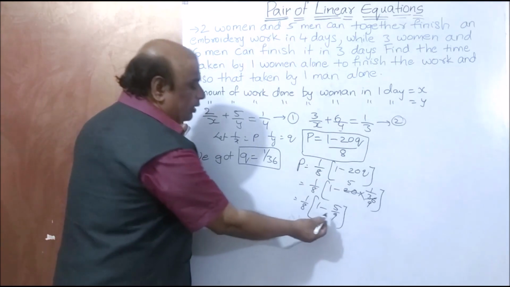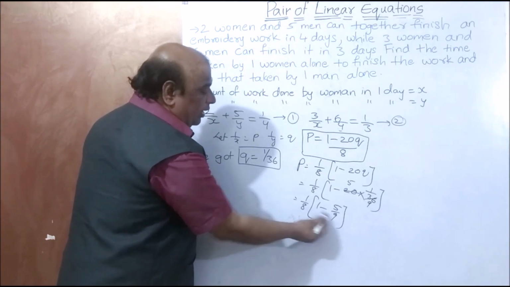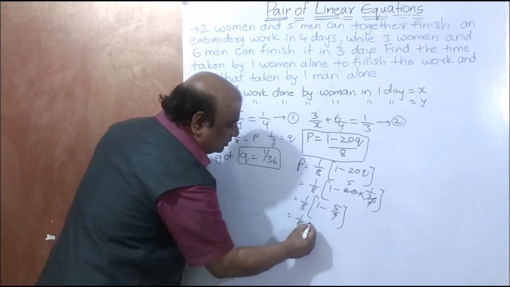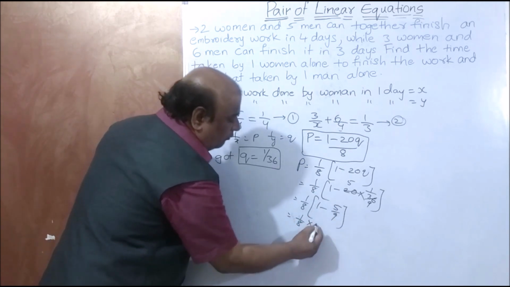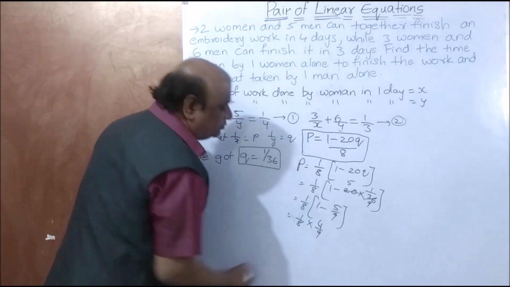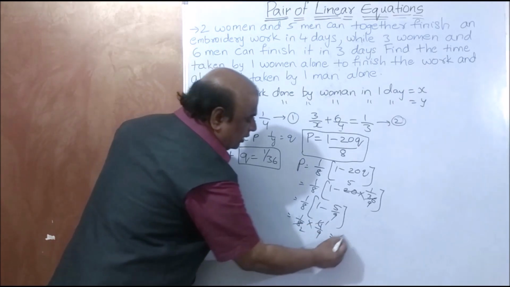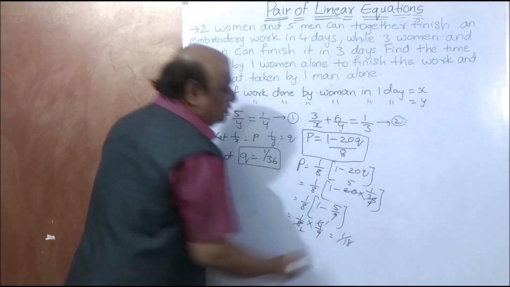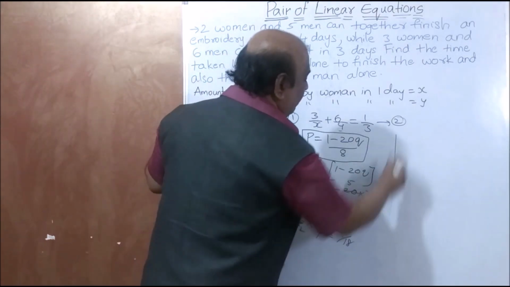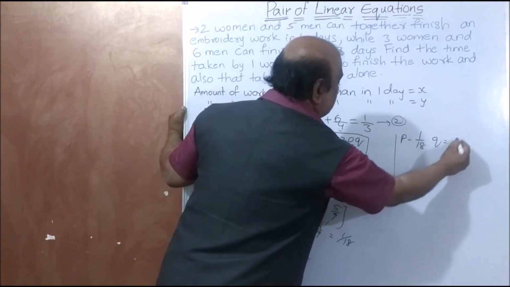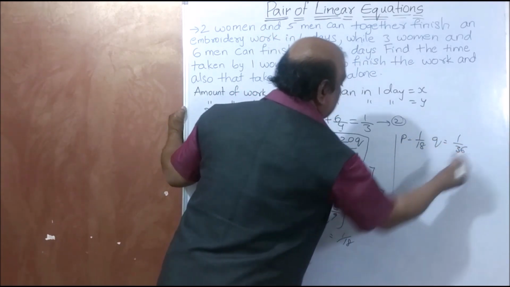Again you take LCM: 9 ones are 9 minus 5. That is 1 by 8 into 4 by 9. That is 4 ones are 4, 4 twos are 8, so that is 1 by 18. So ultimately we are getting the p value as 1 by 18 and the q value as 1 by 36.